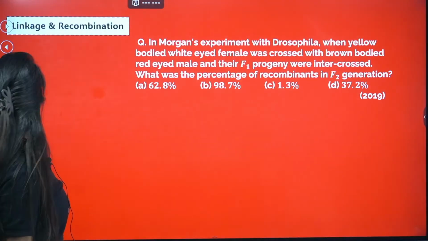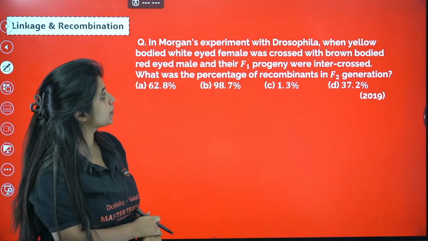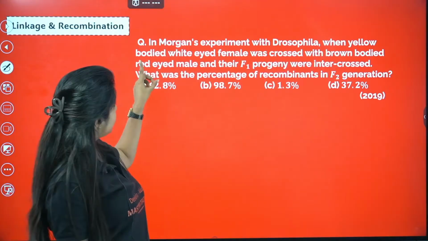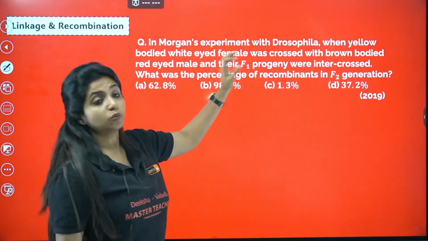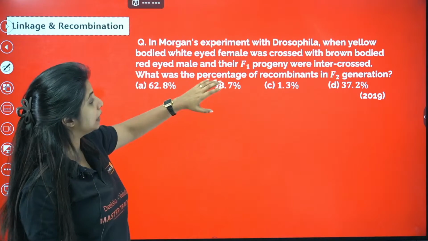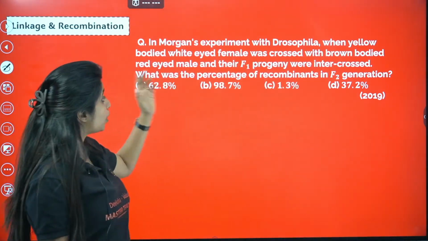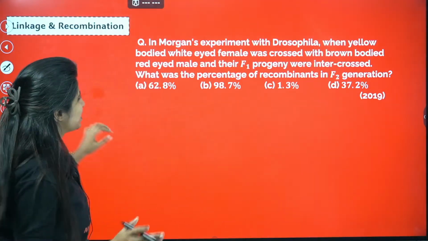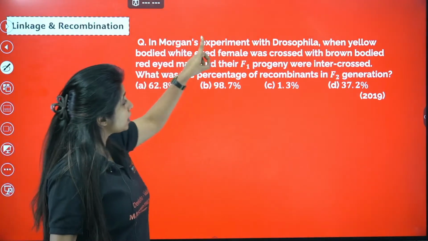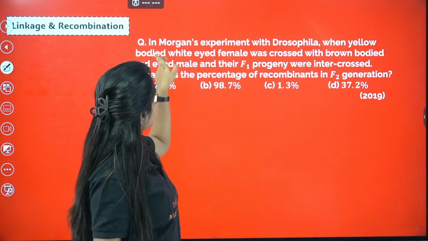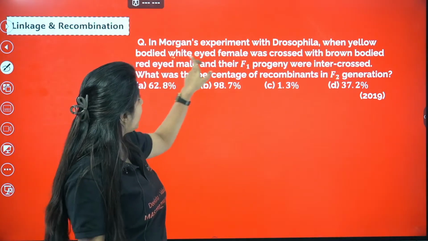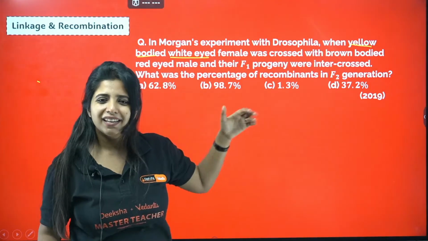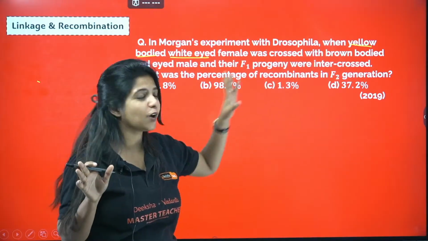Okay, the next thing that we have is a question, a 2019 KCET question. In Morgan's experiment with Drosophila, when a yellow-bodied, white-eyed female was crossed with a brown-bodied, red-eyed male and their F1 progeny were intercrossed, what was the percentage of recombinants in the F2 generation? When someone reads it, they are like, oh my God, what am I reading? So listen to me carefully. Yellow body we have studied, white eye also we have studied, crossed with brown body and red eye, which we did not know. Yellow and white we saw, and we have been asked about recombinants in the F2 generation.